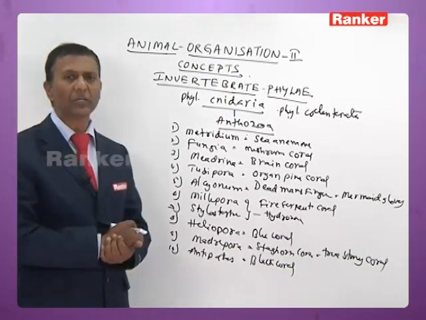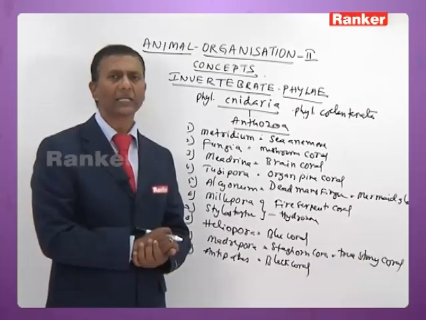These are some of the most important corals that belong to class Anthozoa.